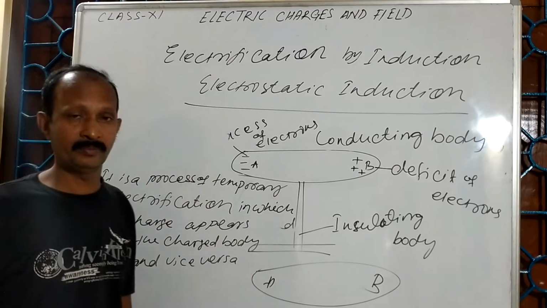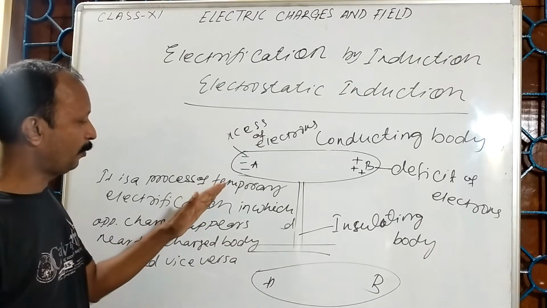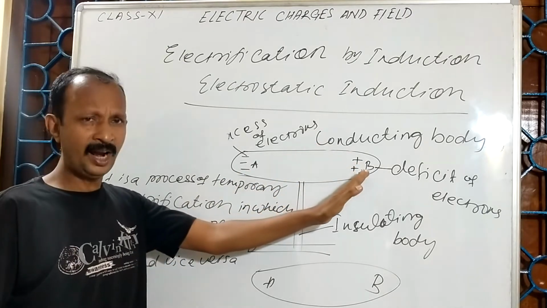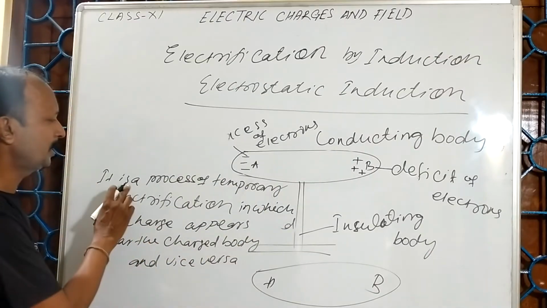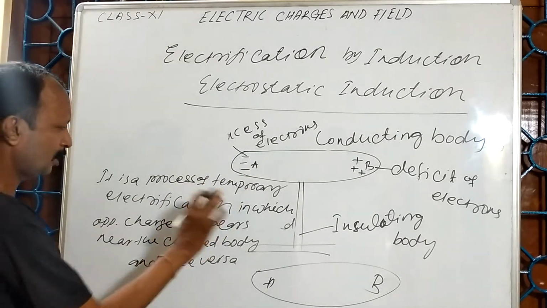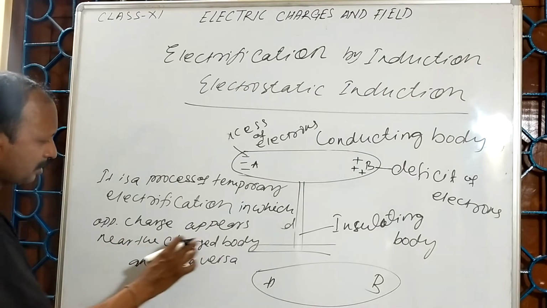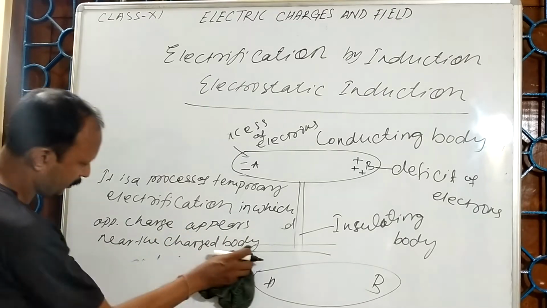That means here the positive end is there, here the negative will appear, and at the further end the positive will appear. So it is a process of temporary electrification in which opposite charge appears near the charged body,